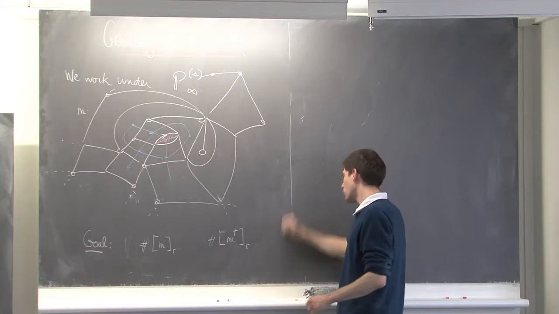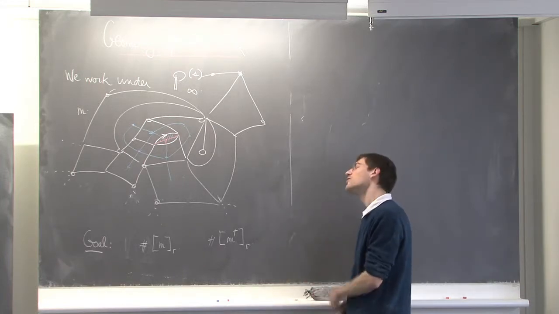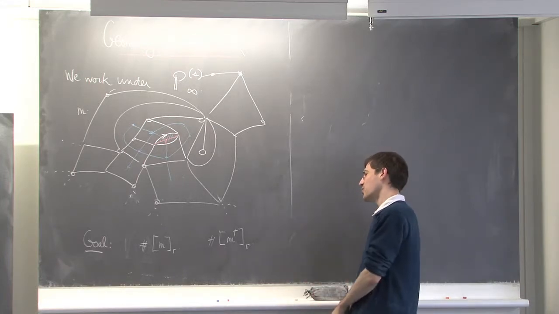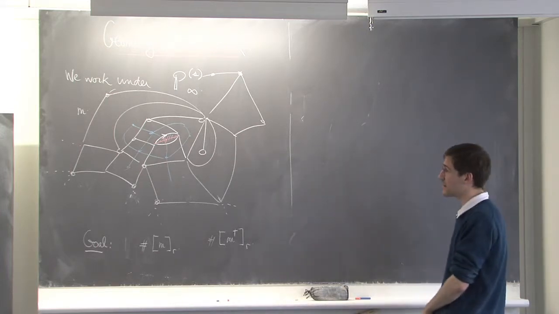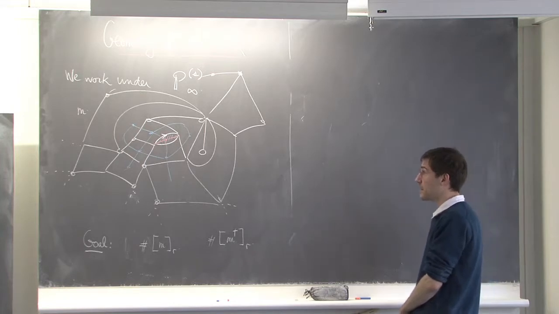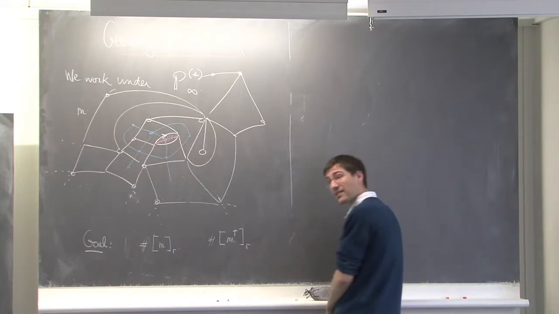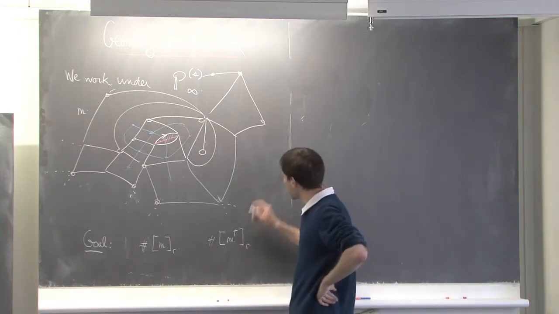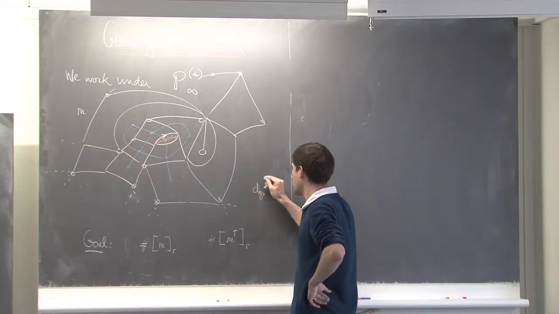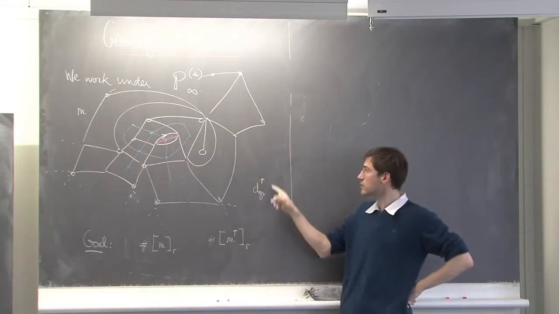Still, this is too complicated for me. So I will cheat one more step. And this one may seem very strange at first glance. I will actually add randomness on the map. Meaning that, what is the dual graph distance?